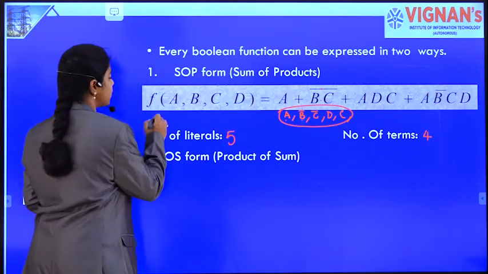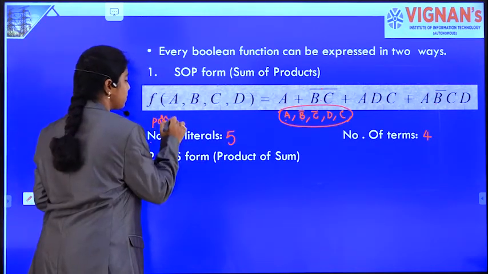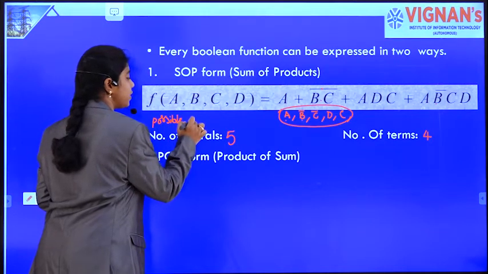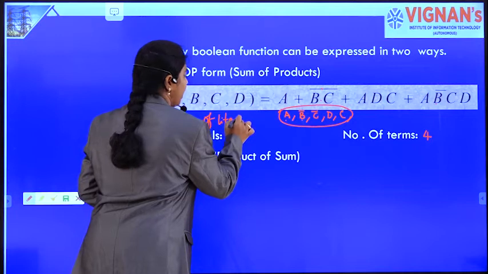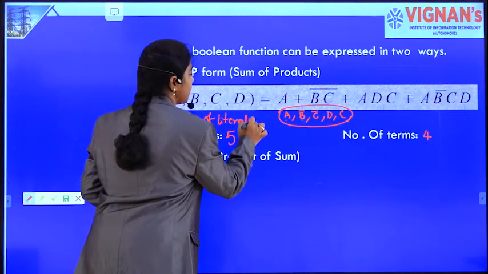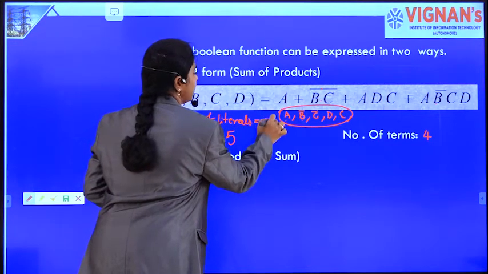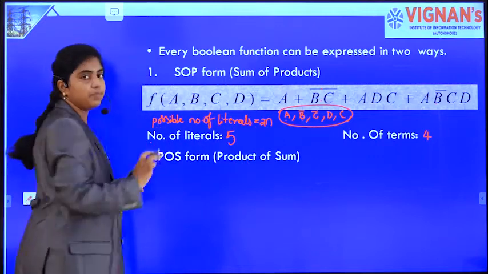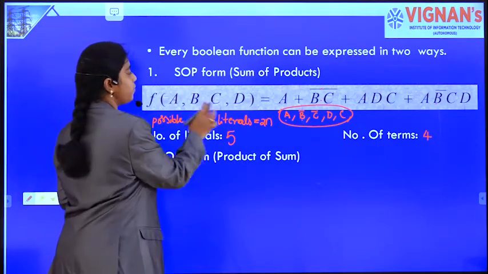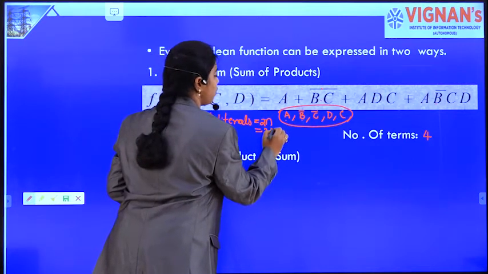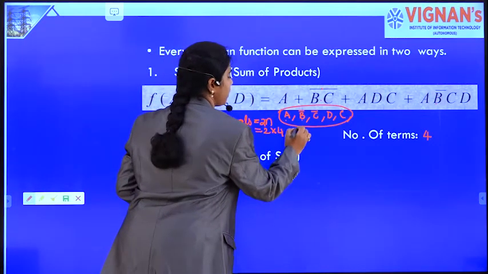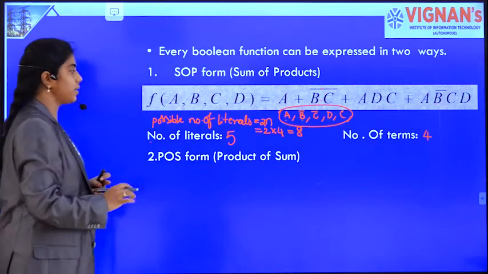But what is the possible number of literals? The possible number of literals is nothing but 2n, if n is the number of variables of the function. So the number of variables is 4, and the possible number of literals is 2 into 4, that is 8. 8 possible literals are there.